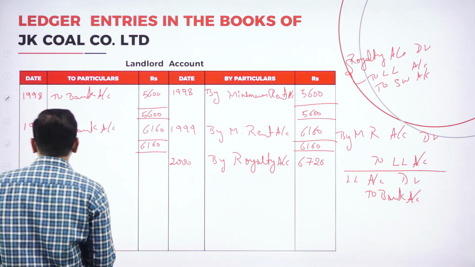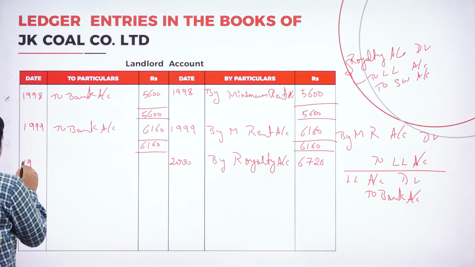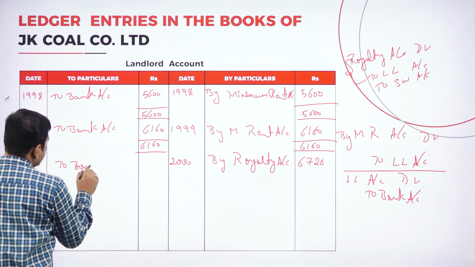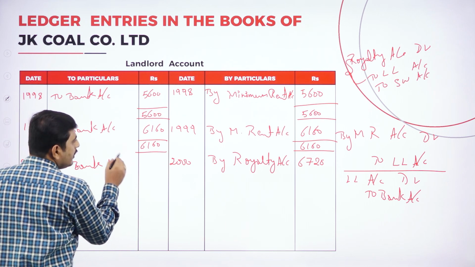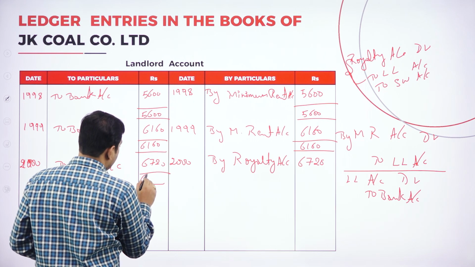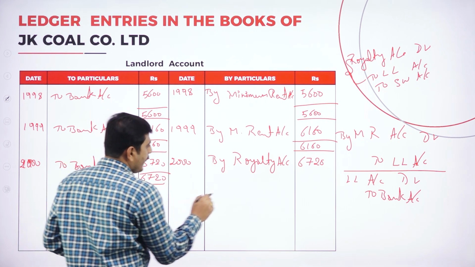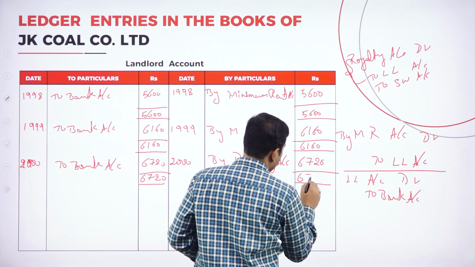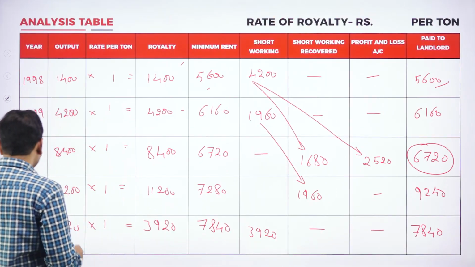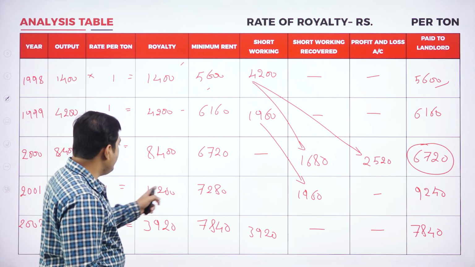Here also, in 2000 to bank account, again 6,720. Both sides tallied to 6,720. Here also 6,720.